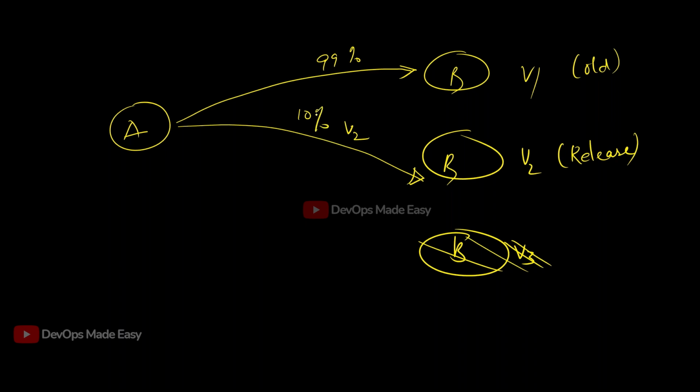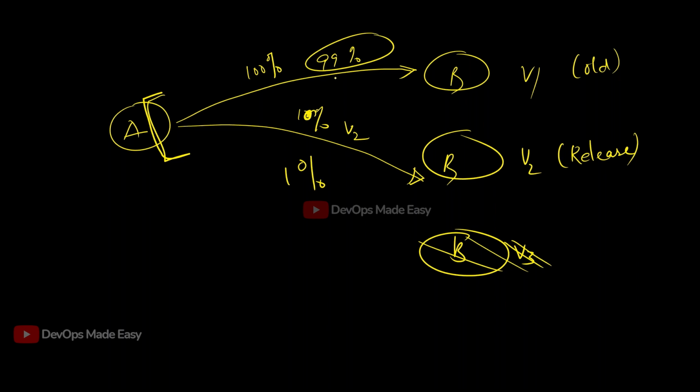So I can configure the proxies at A to always send 99% of the traffic to V1 and only 1% to V2. In this case, I'm only impacting 1% of the connections by testing V2. If I see that V2 is not working properly, then I can immediately switch the traffic to V1 at 100%. So this is known as weighted based traffic.